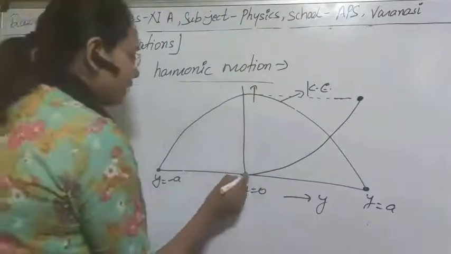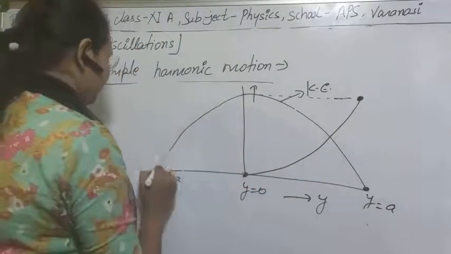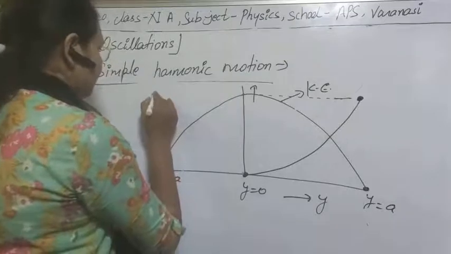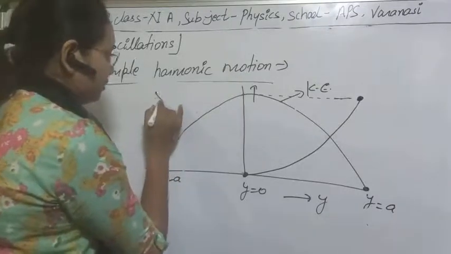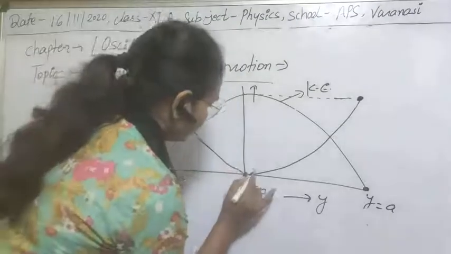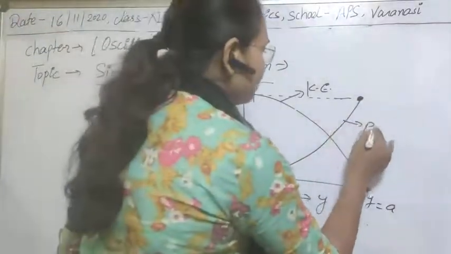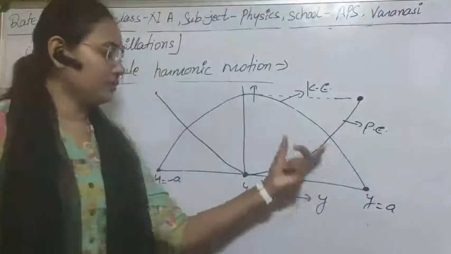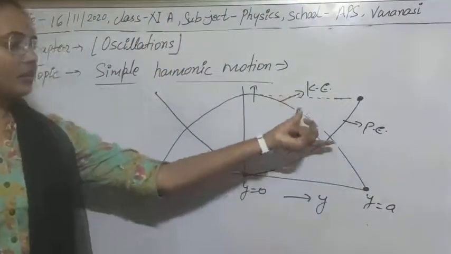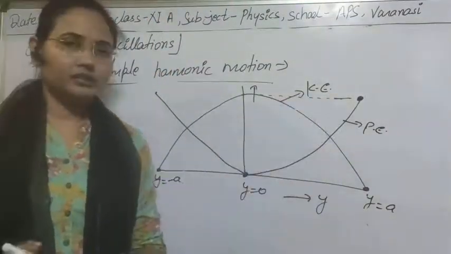So here the graph will also be parabolic. So this is the graph for kinetic energy and potential energy. We can easily draw the graph with the help of this.